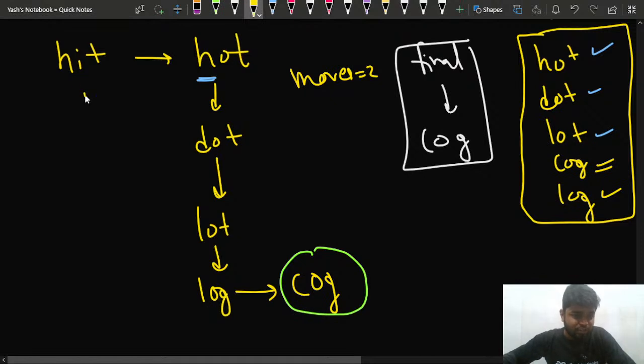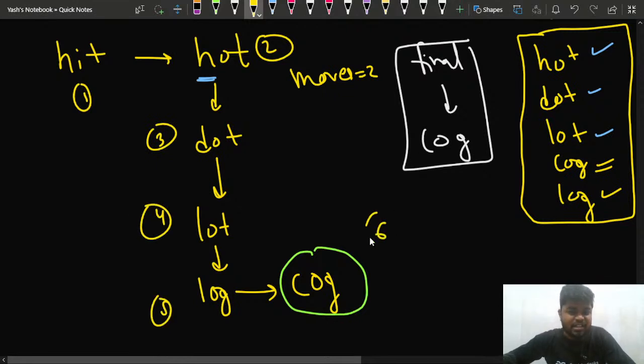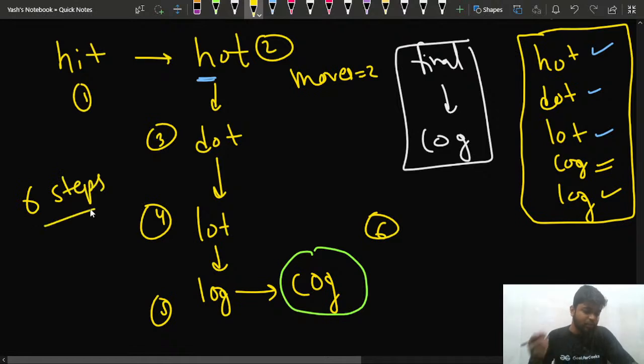First of all, this was the first word, then this was the second word, this was the third word, this was the fourth word, this was the fifth word. So this was 6 words. So in 6 steps, I was able to change it. 6 moves or 6 steps.